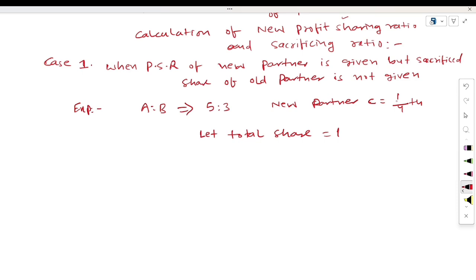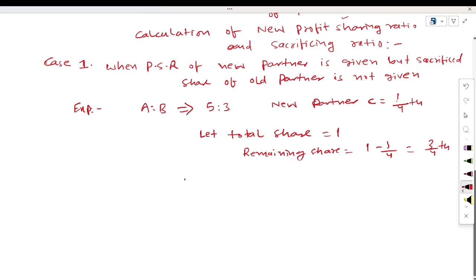Then how much will be the remaining share? Your remaining share will be 1 minus 1 by 4th. It means 3 by 4th will be the remaining share, and this 3 by 4th share will be distributed to A and B in their old ratio.